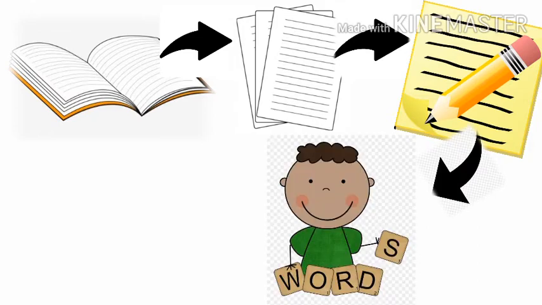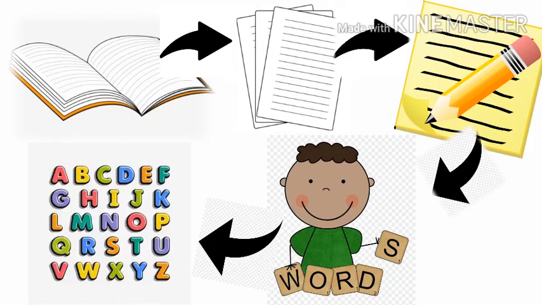And what are words made up of? Words are made up of many letters. If you notice, then everything around us is made up of one or the other small entity. This small entity is called basic unit.